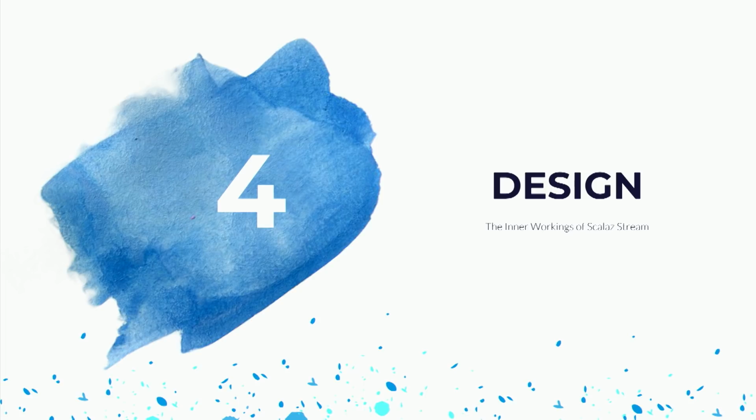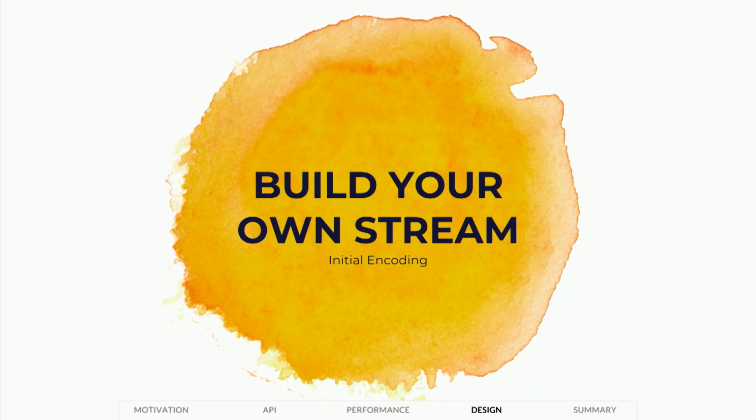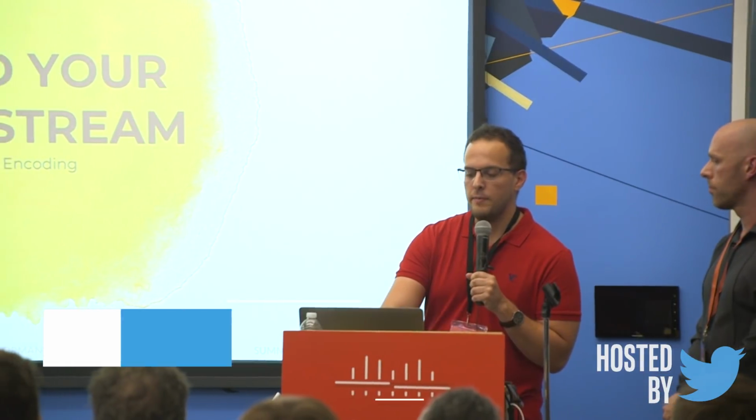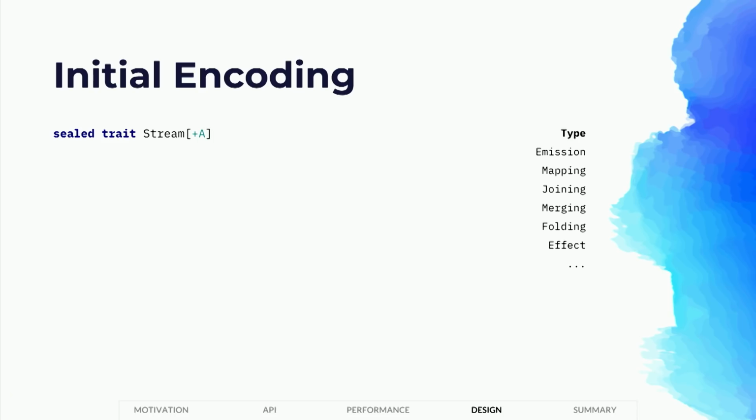Okay, so how would you build your own streaming library? Well, purely functionally, there are basically 2 approaches you could take. You could use the initial encoding, whereby you define the stream as a sum type, and whenever you'd like to add an operation to that stream, you define another term in that sum type. So for example, emitting an element would be a term in that sum type that will emit the element provided.